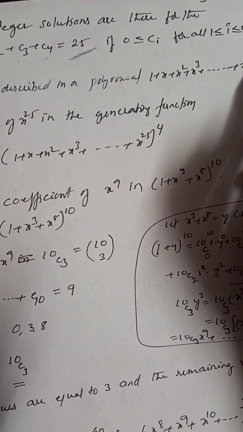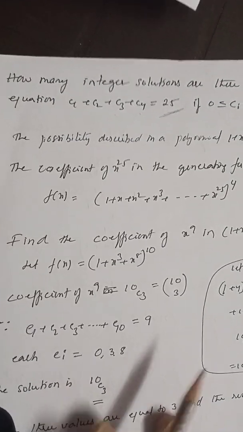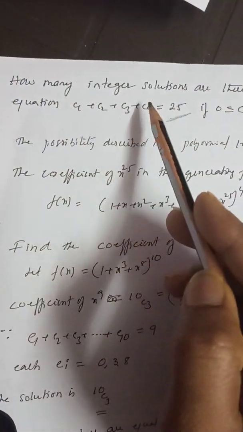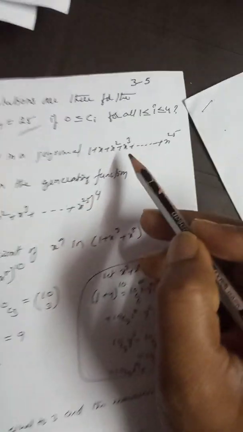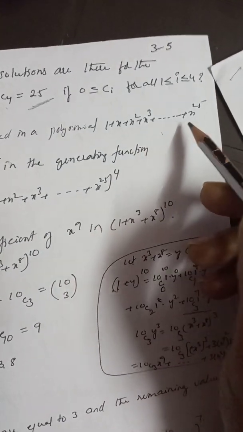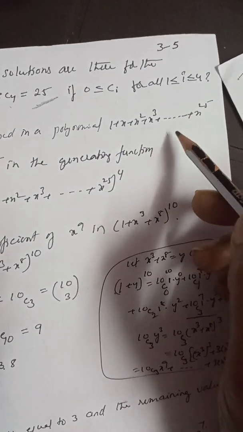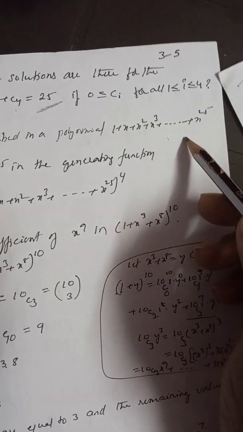Highest power of the variable x is equal to 25, right? Now here how many components are there here? 1 2 3 4 components. That means 4 expressions we have to take like this. Now first expression is 1 plus x square plus x cube plus so on plus x to the power of 25. Second one also same, third one also same, fourth one also same.